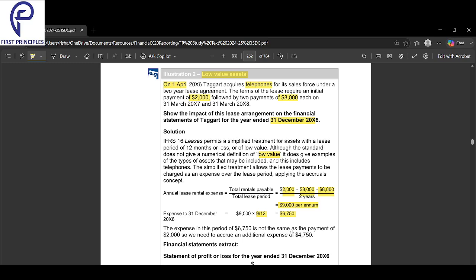Okay, the expense in this period is not the same as the payment. 2,000 you're making, but the total expense is 6,750. But you're paying only 2,000. So the accrual is 4,750. Right? This year you tentatively only had to pay 2K. That was the agreement. But from an accounting perspective, the total expense that was accrued this year was 6,750, out of which you have paid 2K. So 2K is the cash paid, but what you've used but not paid, that goes to 4,750. That is called an accrual. Accrual is anything that I've used but I've not paid.